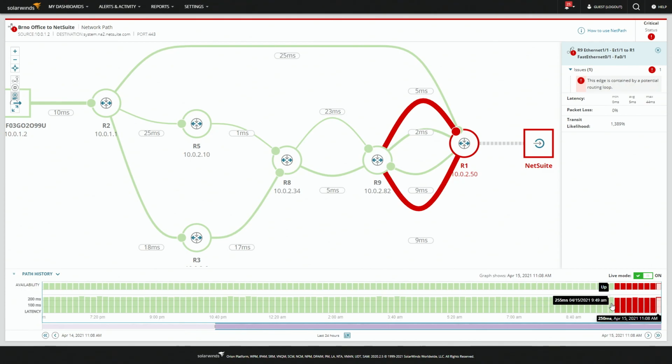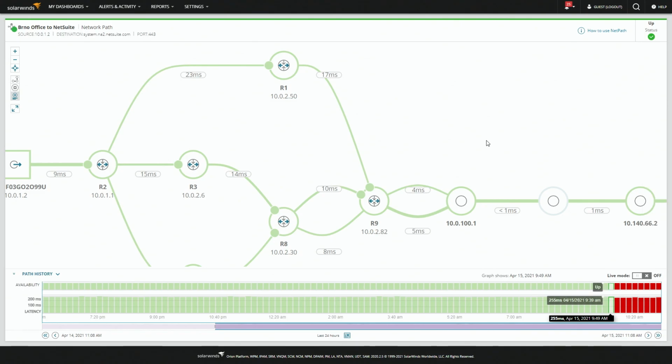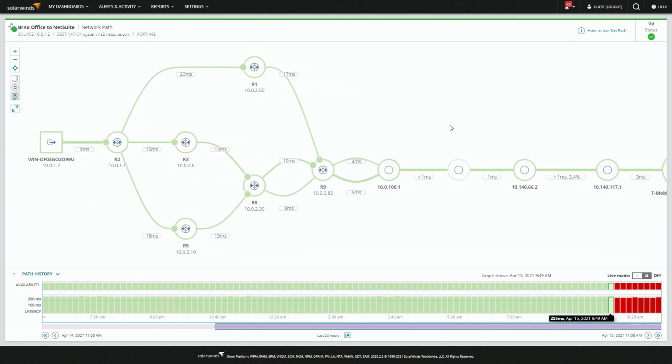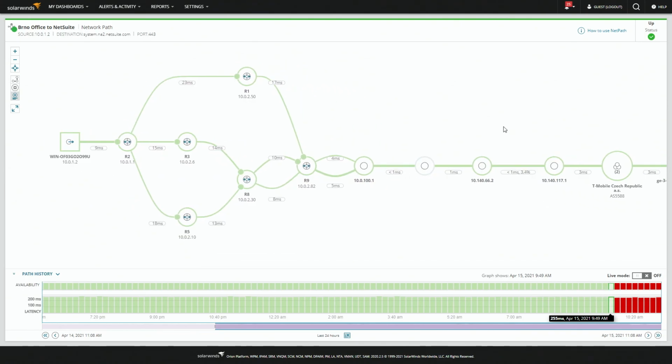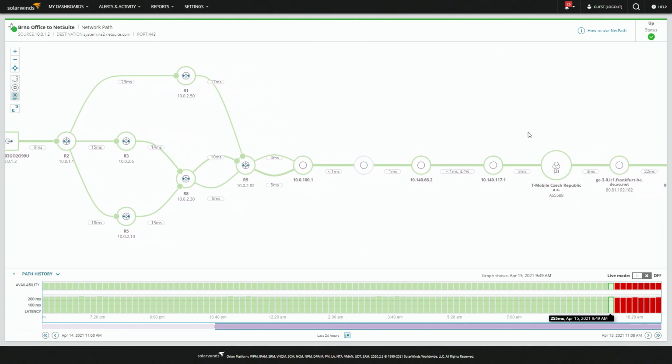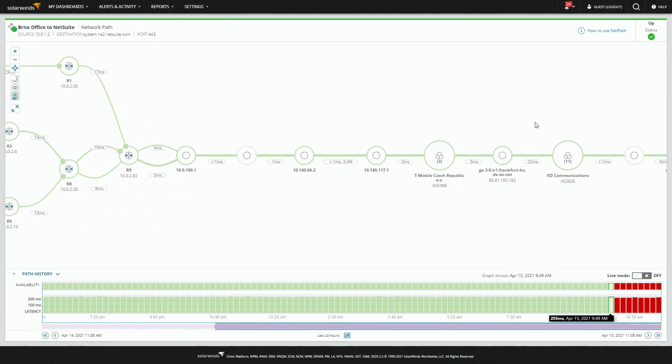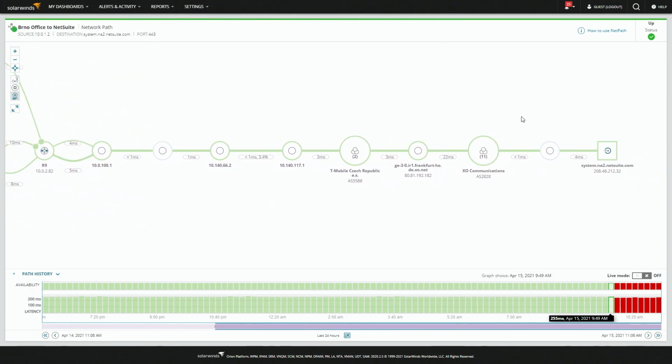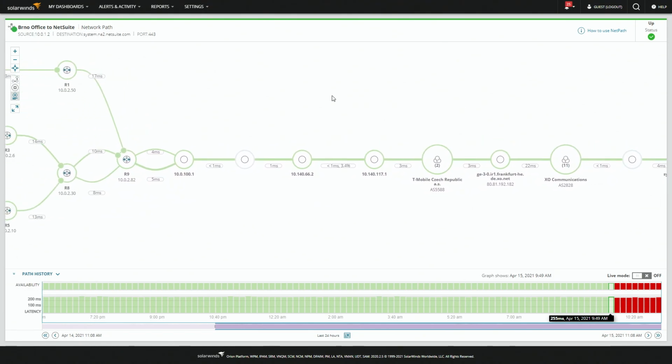Well, when will then be now? We can actually go back in time. But we can go back in time and, okay, first of all, see what it looks like when it's working. So now we can see, and this was sourced from a Brno office, so we're seeing it go through T-Mobile Czech Republic and XO Communication, and finally to the target we're testing, which in this case is NetSuite 443.